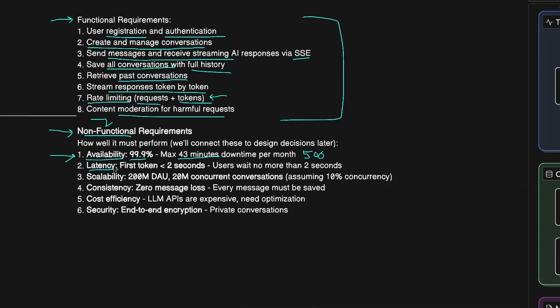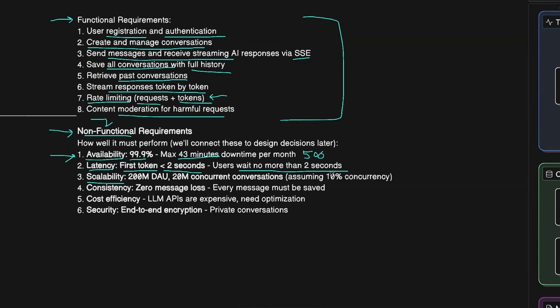The second one is the latency, which is how soon the first token needs to arrive in our case, because that is the first time user receives the answer or at least portion of the answer from the LLM. And let's define this to be less than 2 seconds for the mini models. This doesn't mean the thinking models, in which case it might be a bit later because it needs time to process the request. But for the mini models, users wait no more than 2 seconds to receive the initial token. About scalability, we kind of touched on this.